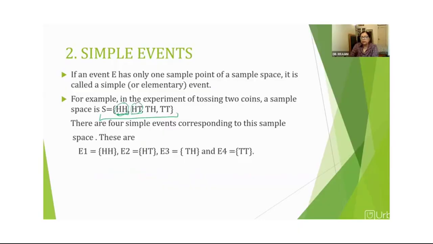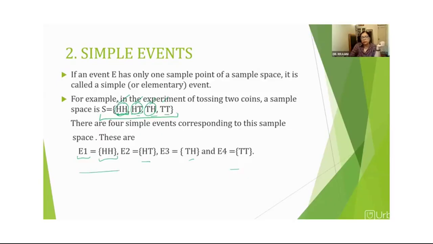Every possible outcome individually forms a simple event. Event 1 is HH, HT is another simple event, TH is another simple event, and TT is too. So in all, we had 4 different possible outcomes, and every possible outcome is a simple event in its own. When we have an event in which we have to take more than one possible outcome, that is called compound, right?